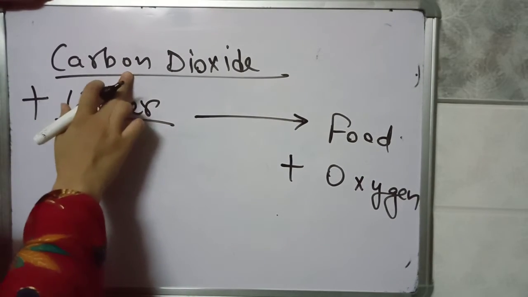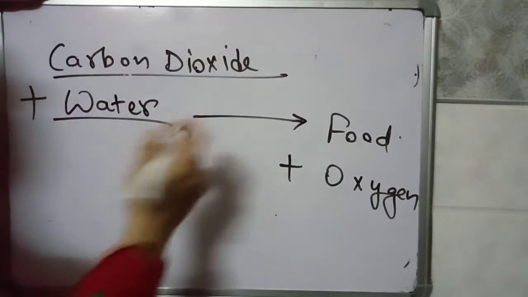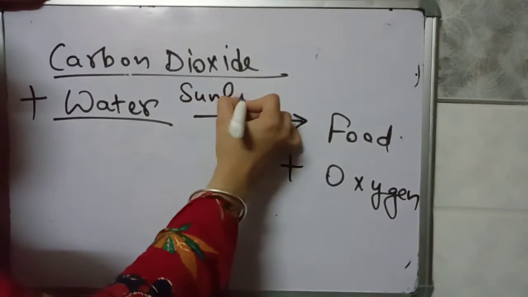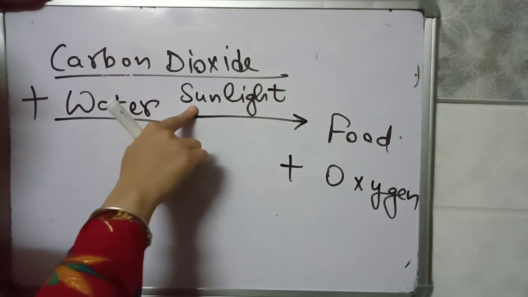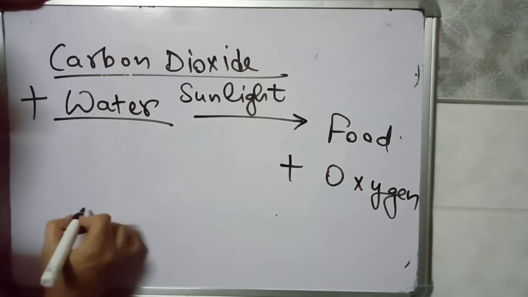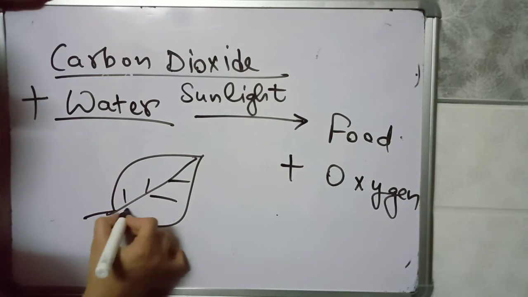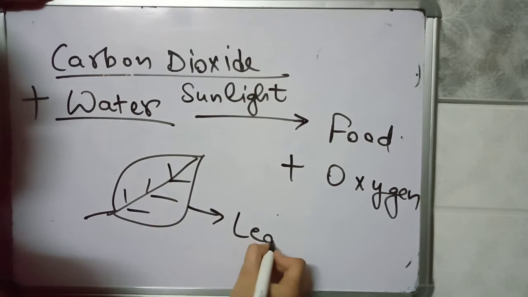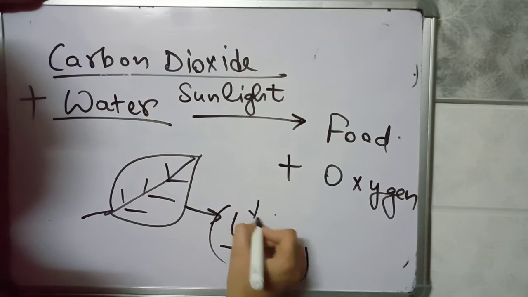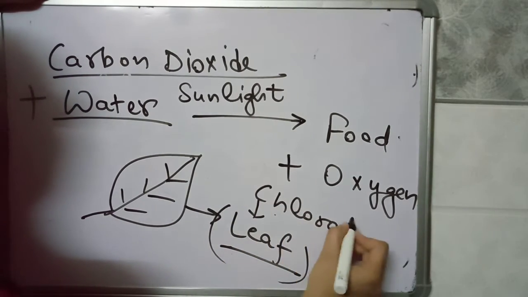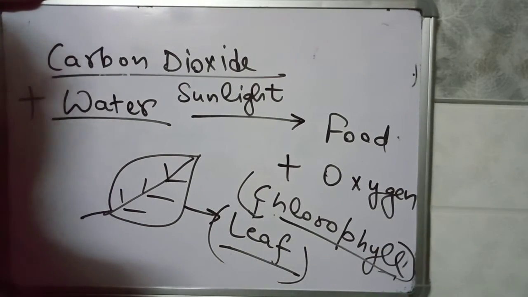So carbon dioxide will combine with water, in the presence of sunlight. And where will they combine? They will combine in the leaf part of a plant. The green color of the leaf is due to the chlorophyll present in it. Plants are green because there is chlorophyll present in them.